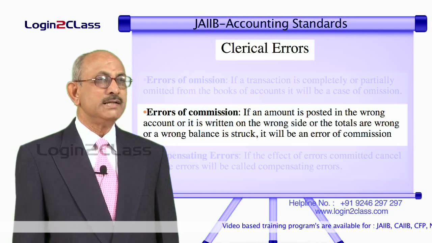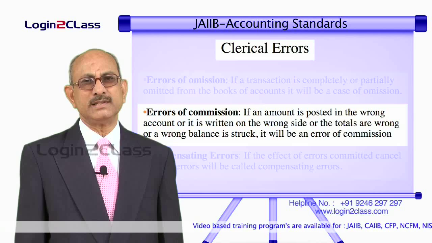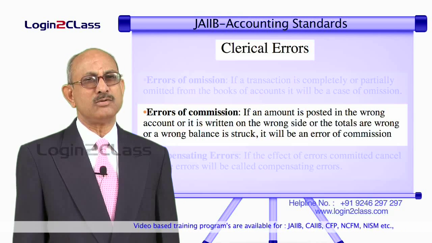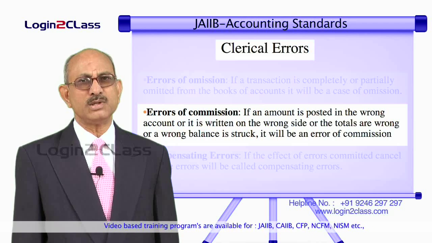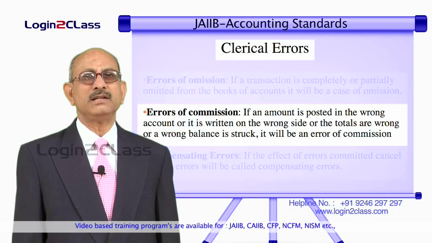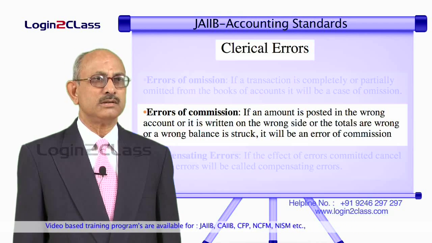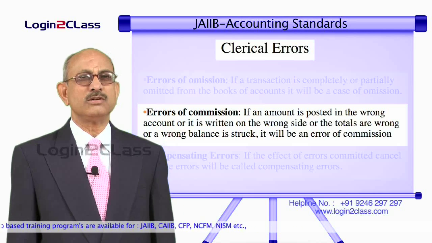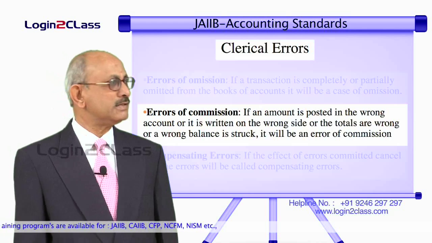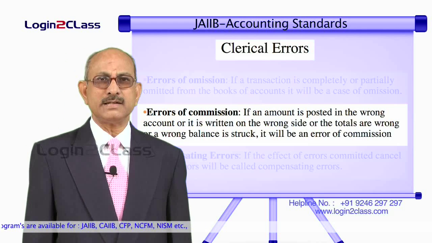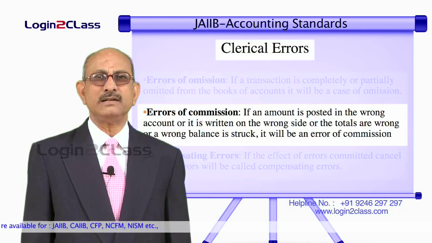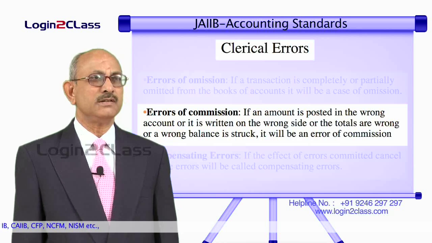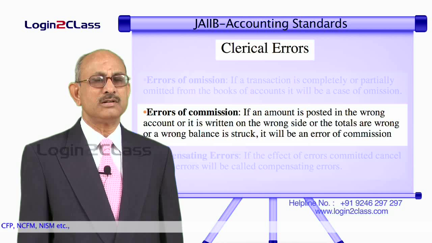For example, instead of posting 100 rupees to wages account, you may post it as 1000 rupees. That is posting a wrong amount on the correct side. So the wages account is debited, but you are debiting with a wrong amount. The second case is correct amount posting but on the wrong side. That means instead of debiting the wages account, you credit 100 rupees to the wages account. So this is a mistake of crediting the correct amount but on the wrong side.